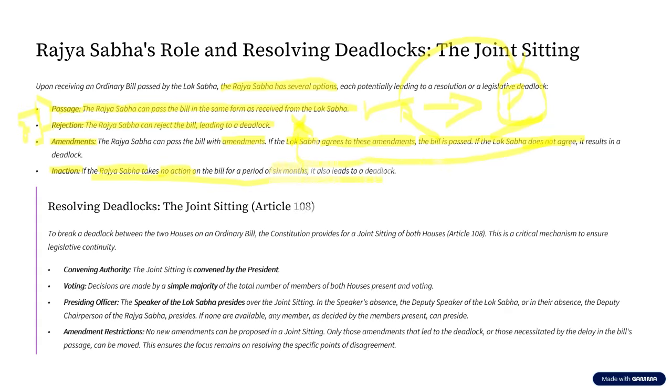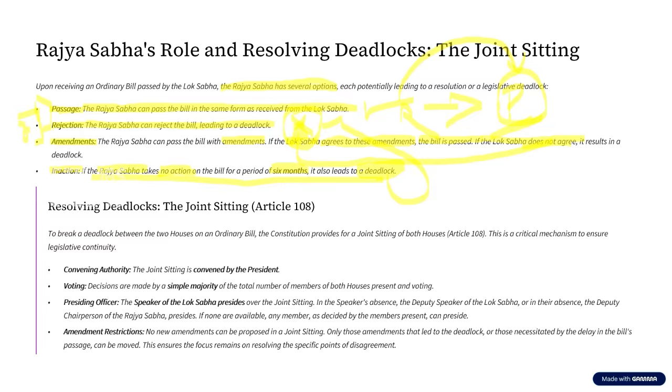If that is the case, then it leads to what we call the deadlock of the bill. If it is deadlock, it means that the bill has been rejected by whom? By Rajya Sabha. Okay.